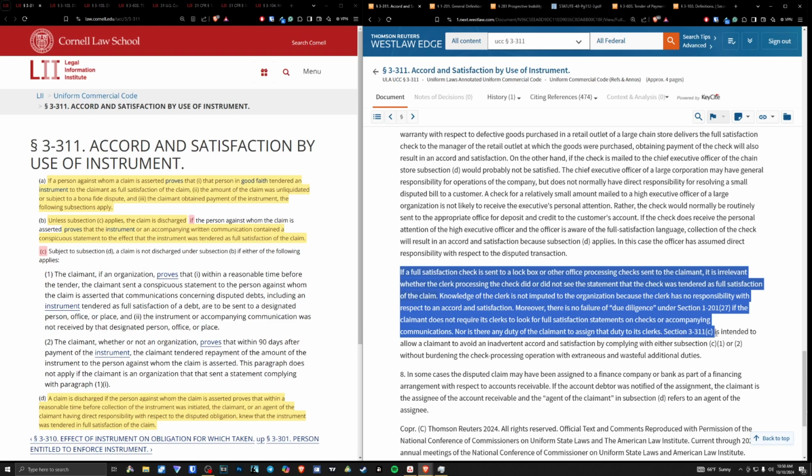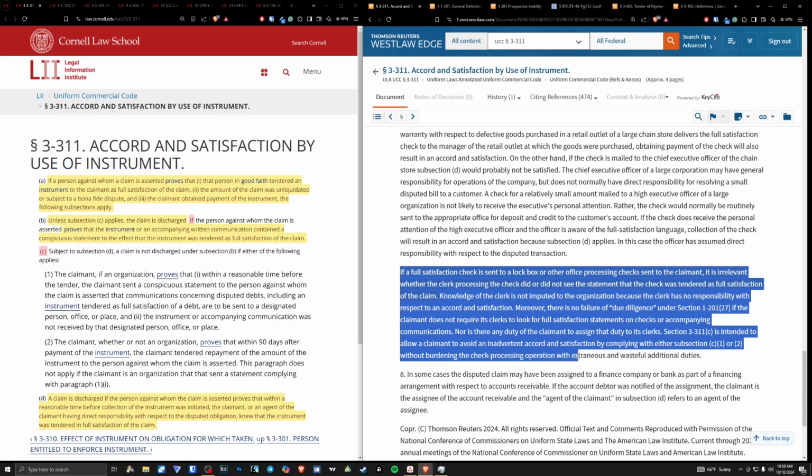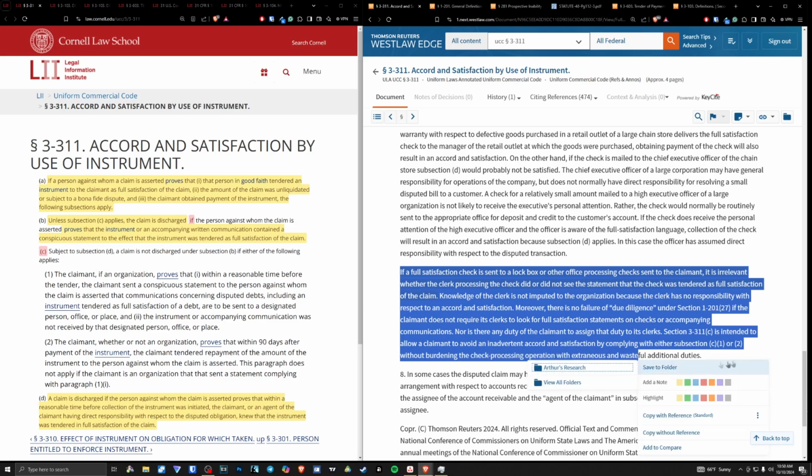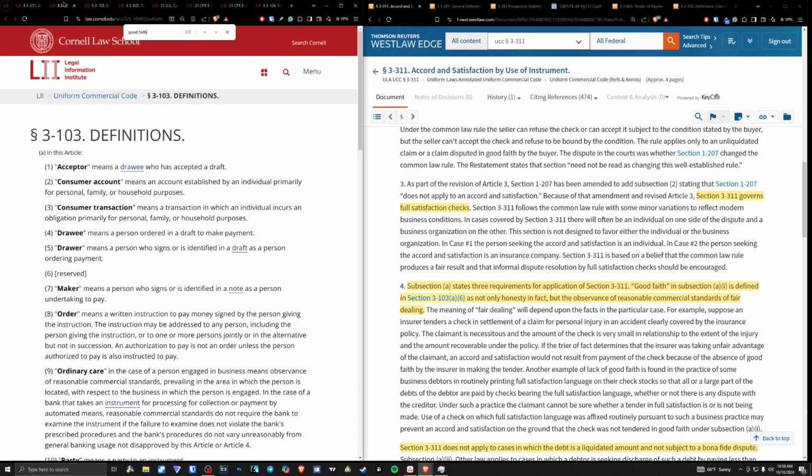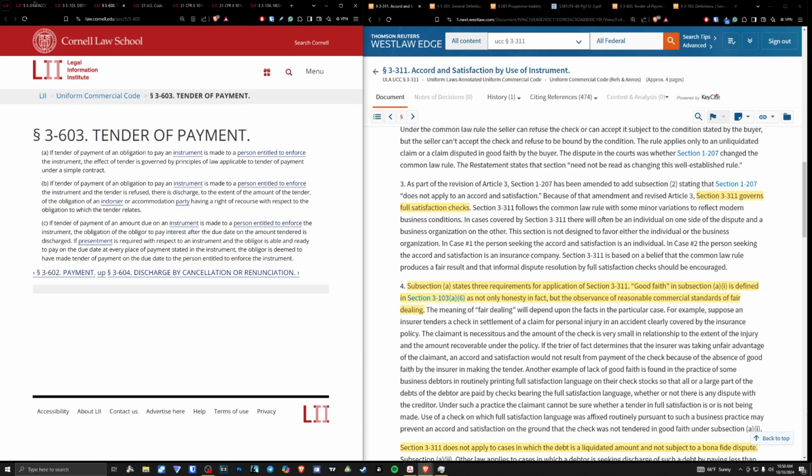Section 3-311(c) is intended to allow a claimant to avoid an inadvertent accord and satisfaction by complying with either subsections (c)(1) or (2), without burdening the check processing operation with extraneous and wasteful additional duties. All right, so that's that. Next one that I want to look at, there's the two that you need to study. You need to study Section 3-311 and Section 3-603.